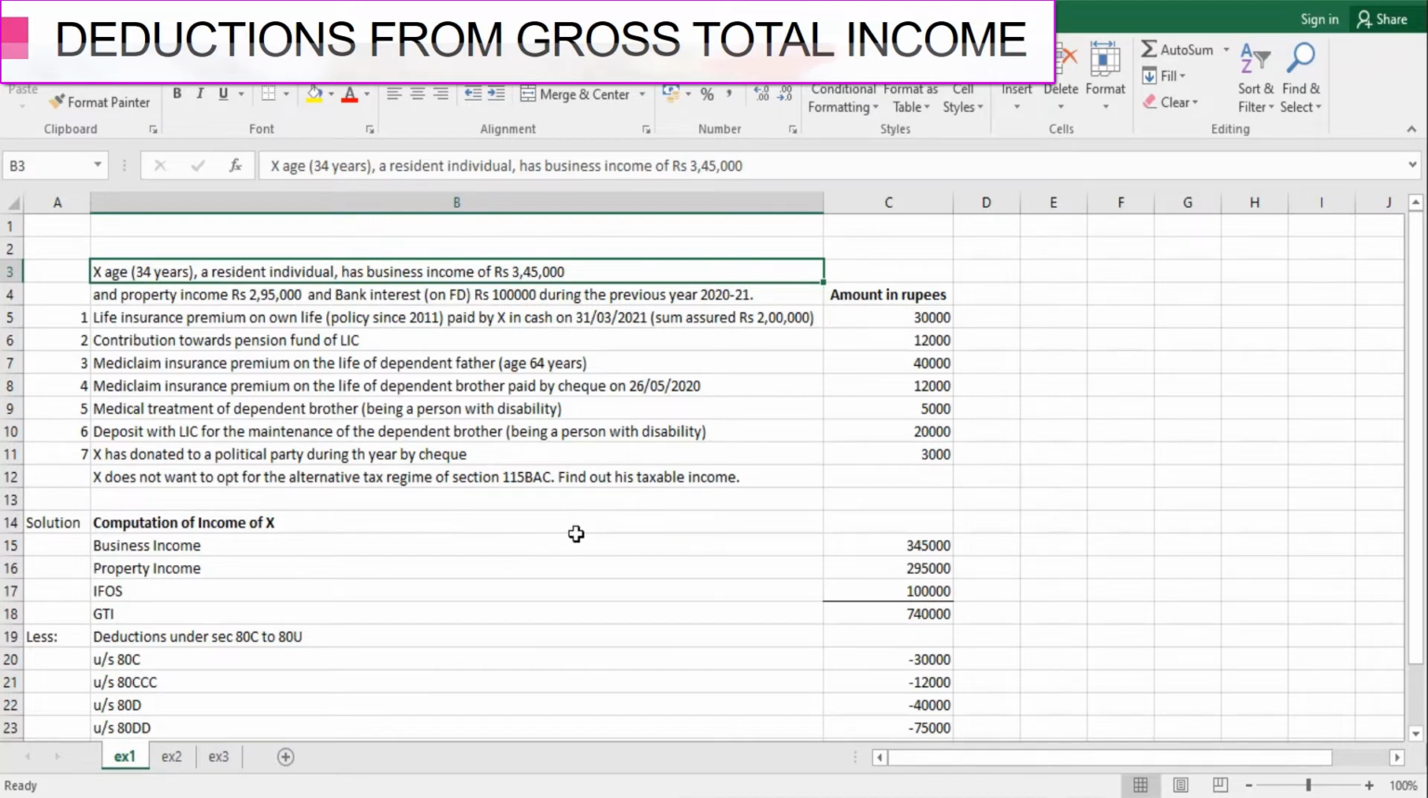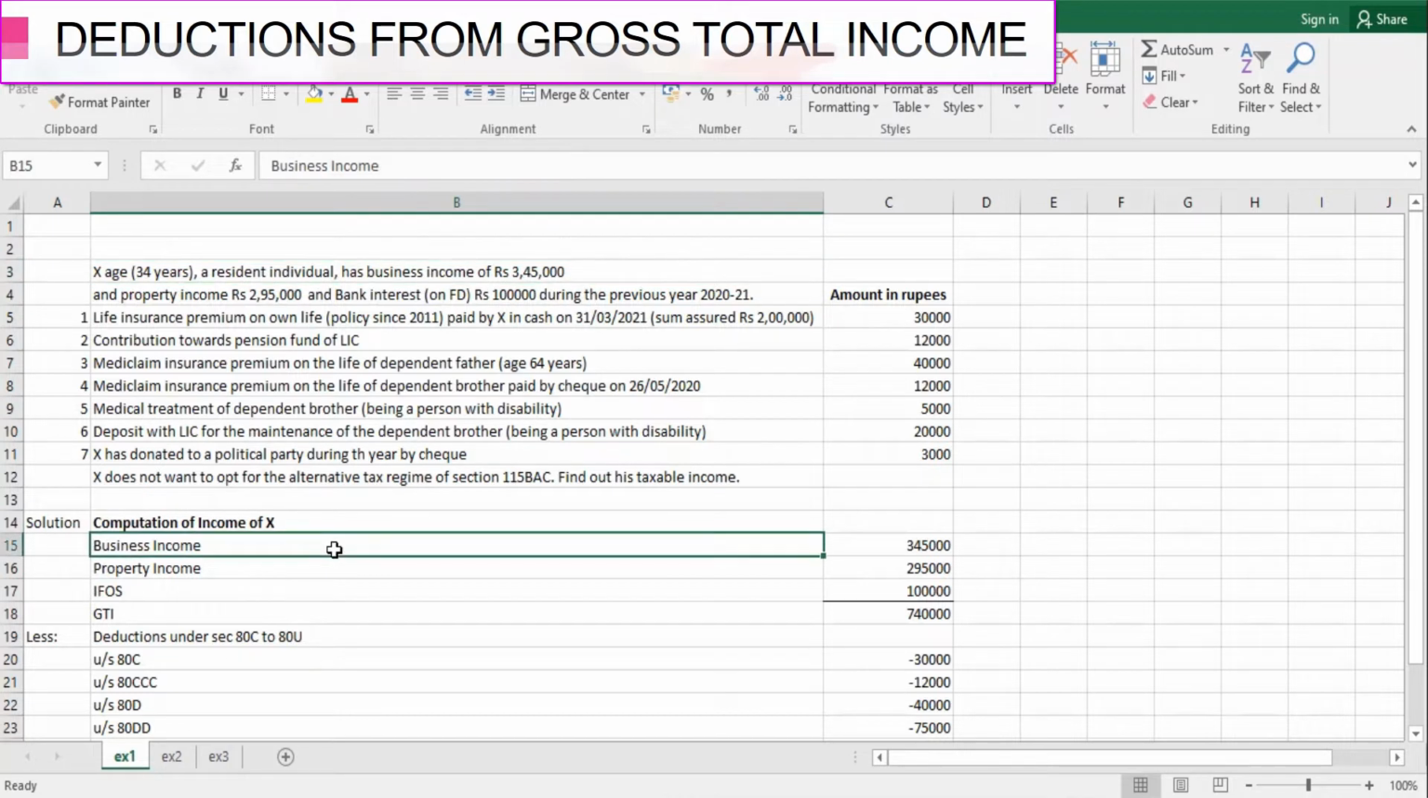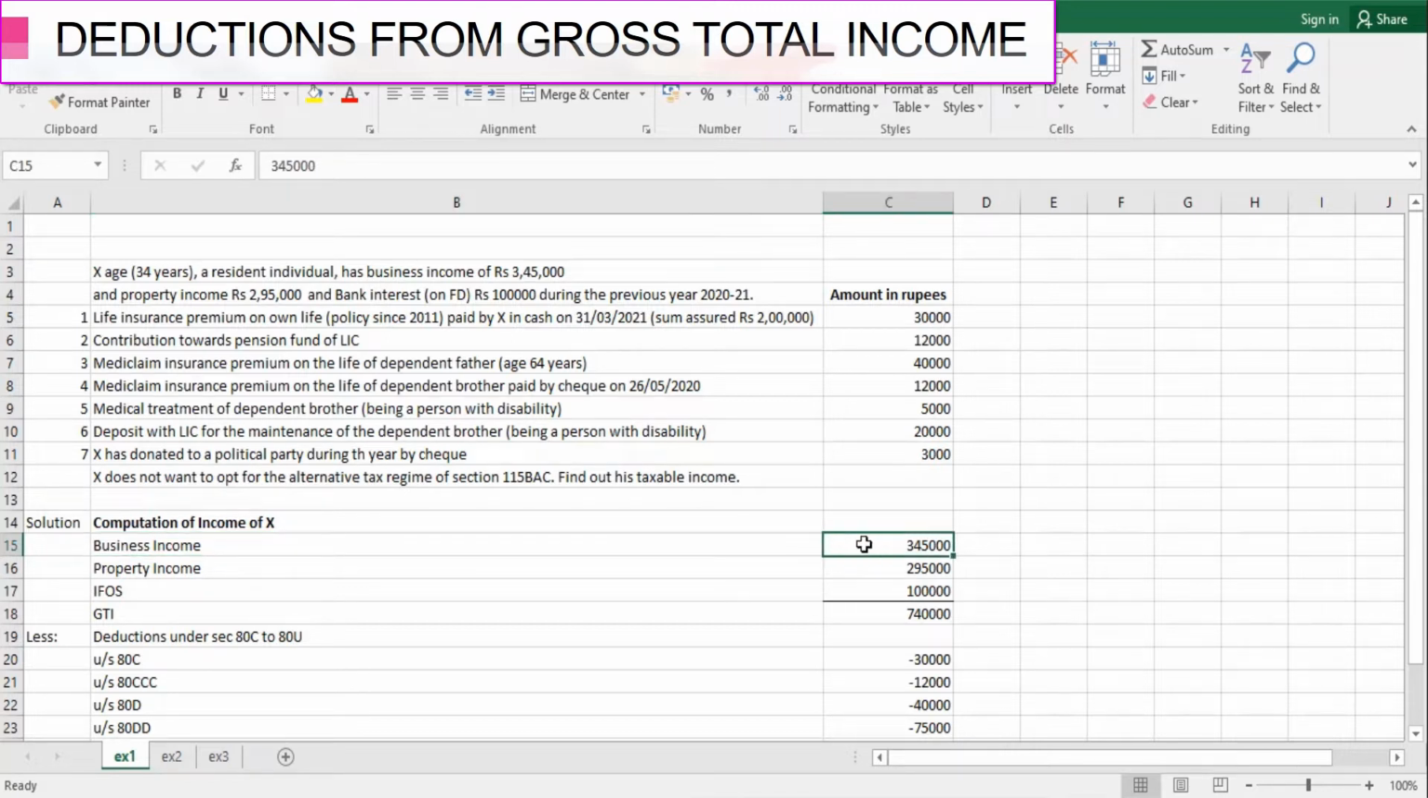So let's just first calculate his gross total income and then we will start with the deduction part. So in this case, a resident individual has business income of rupees 3,45,000. So here we have mentioned his business income of rupees 3,45,000. Next, he has property income of rupees 2,95,000. So here we have added his income from house property 2,95,000.